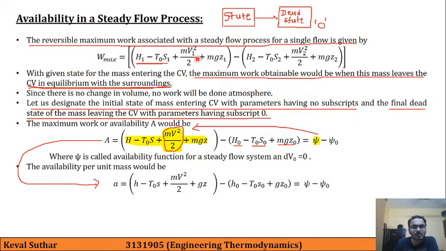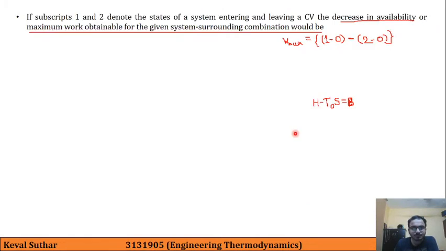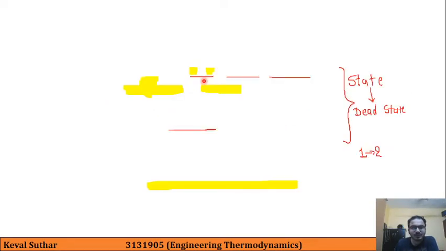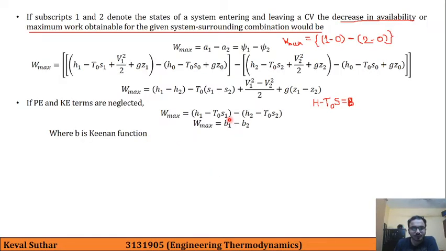The first formula is for process 1 to 2, and here it is from a given state to the dead state, and this is its formula on a unit mass basis. And these are the simplifications that we have done here. B is known as the Keenan function, whose value is h minus T0s.